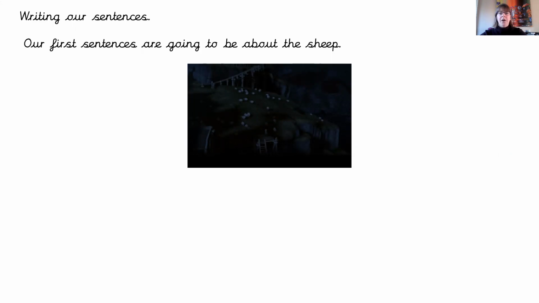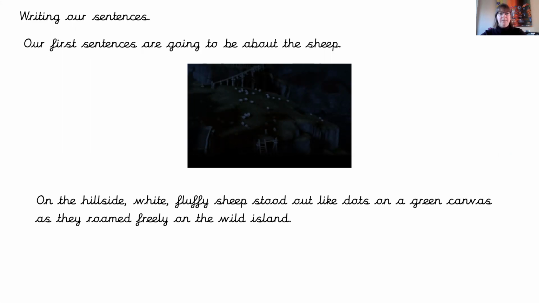So I've already written a sentence below. On the hillside, white, fluffy sheep stood out like dots on a green canvas as they roamed freely on the wild island. Now you can see there, I've got my prepositional phrase at the beginning, on the hillside.